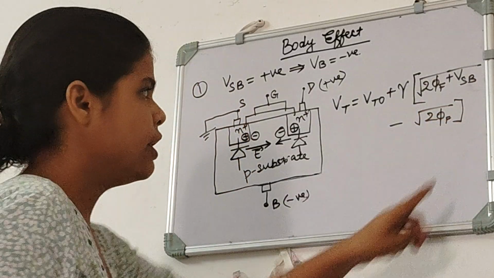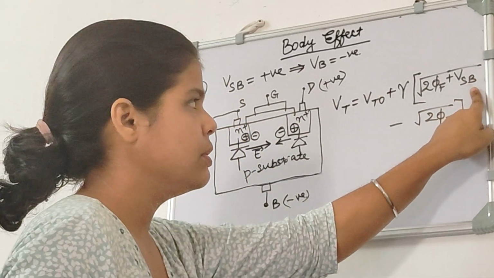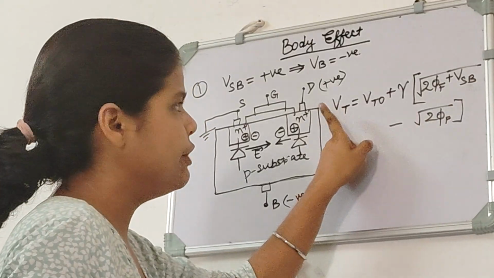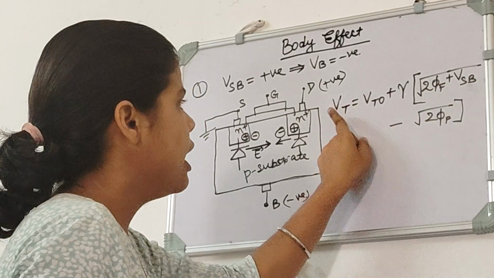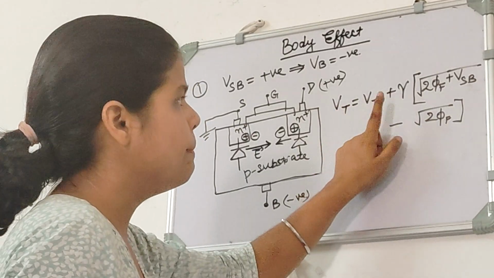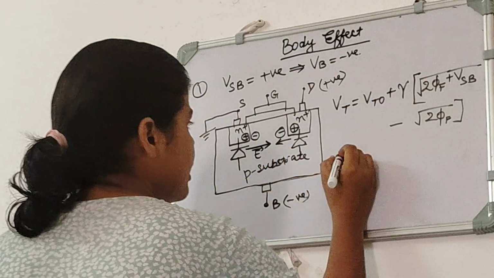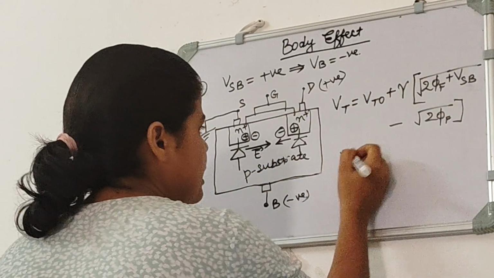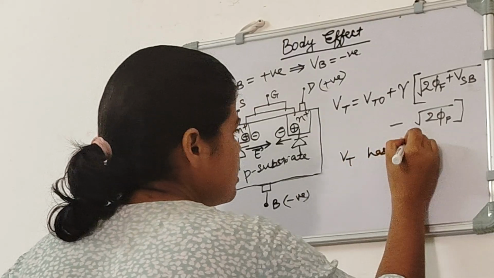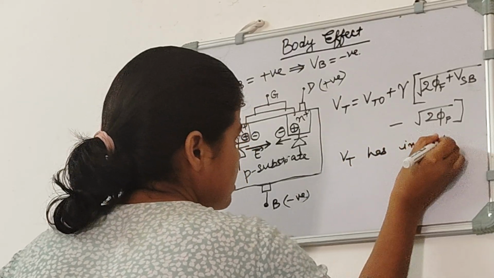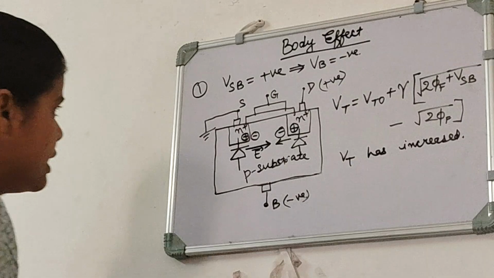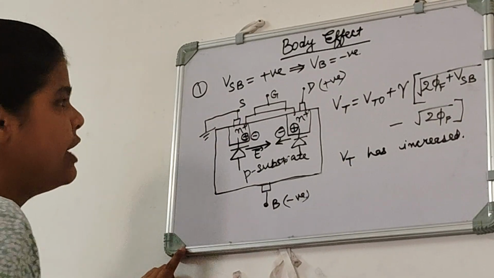So if we put here some positive voltage, obviously our VT will be increased, because then our VT will be VT naught plus this term. So here we can say that VT has increased. Now we will see what happens when we take VSB as negative.